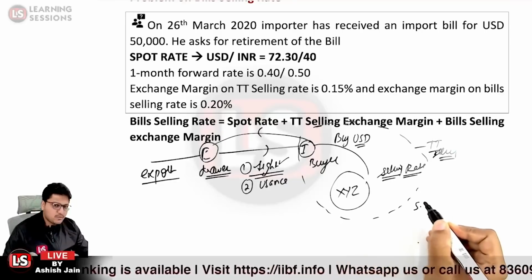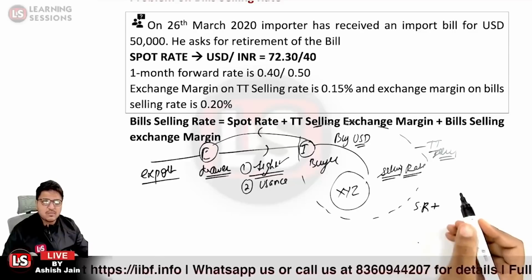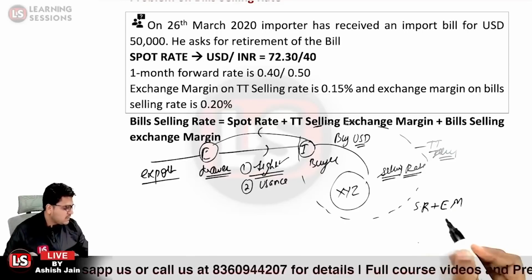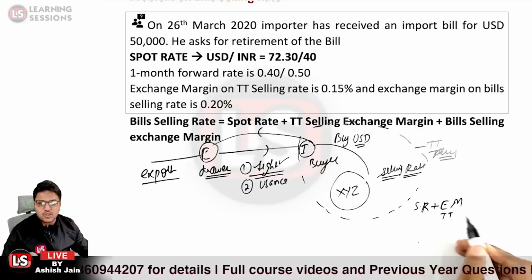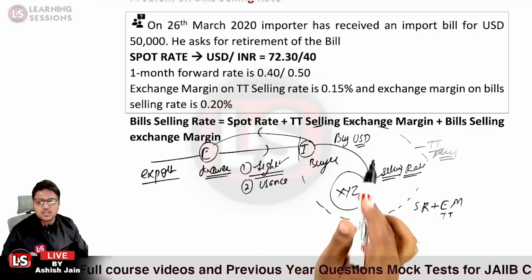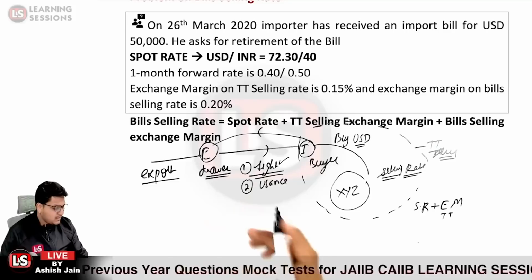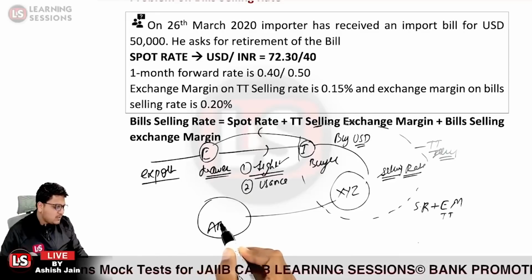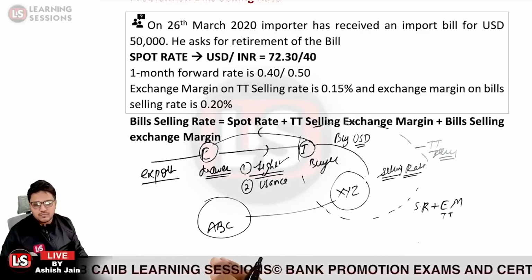And what was the formula related to it? It was related to the spot rate, and in the case of selling rates, the exchange margin is to be added. Here it will be the TT exchange margin which will be added. Now, once the bank has issued the USDs to the customer, the transaction is yet not completed. XYZ bank, through the correspondent bank, will be retiring the bill, and definitely that is going to take some time.